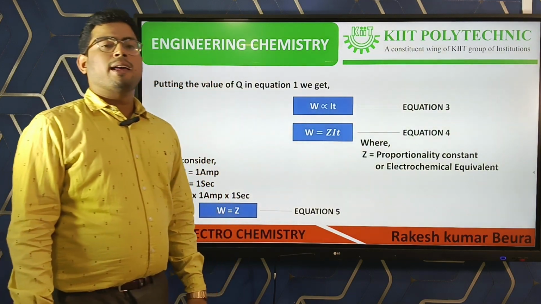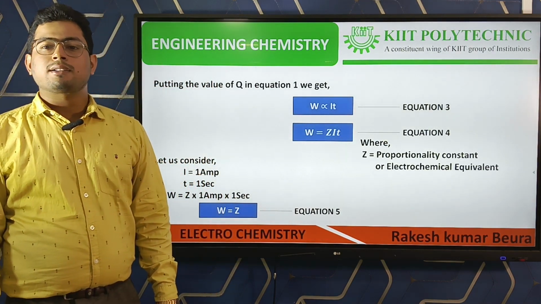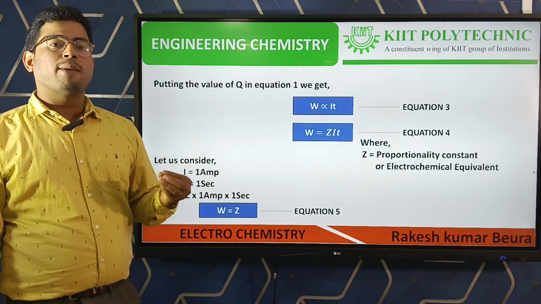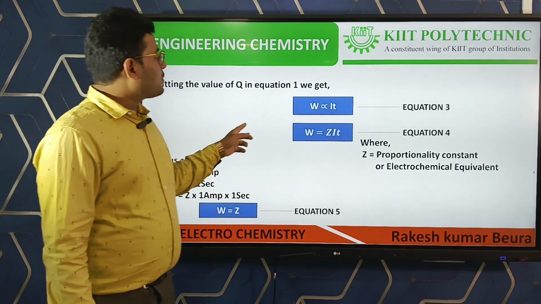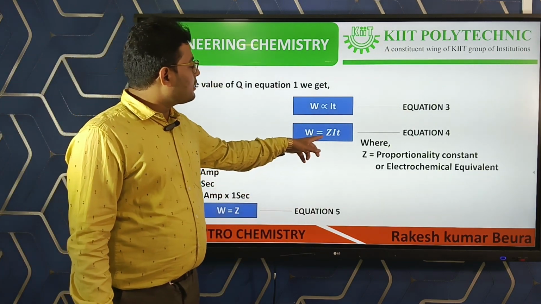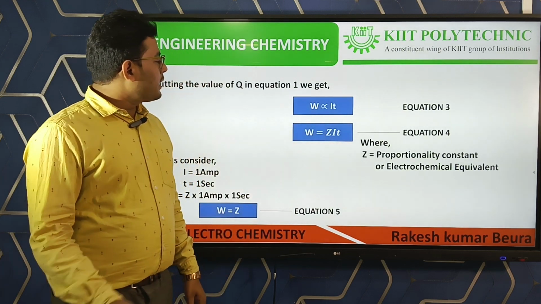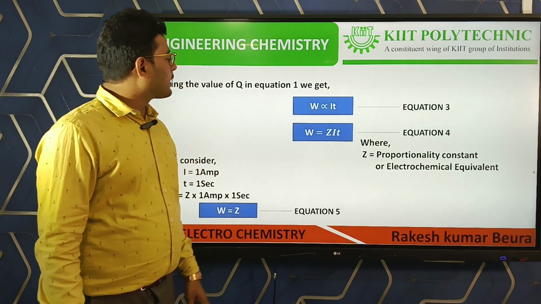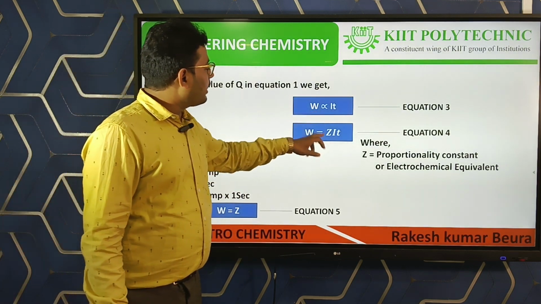If there is a proportional mark and we want to convert it into an equal sign, then we have to multiply by a constant term. That constant term is Z. Then we change the proportional mark to an equal mark.